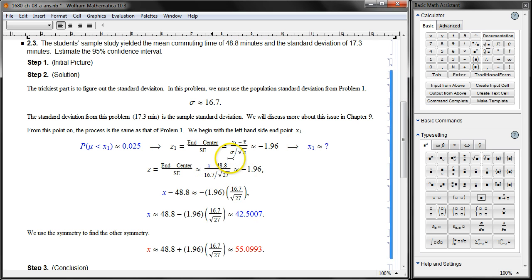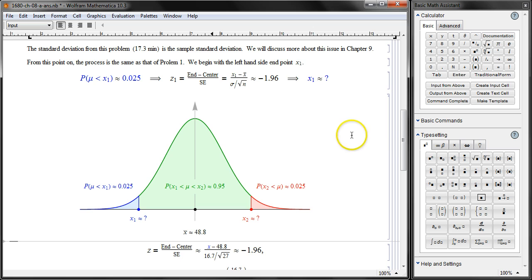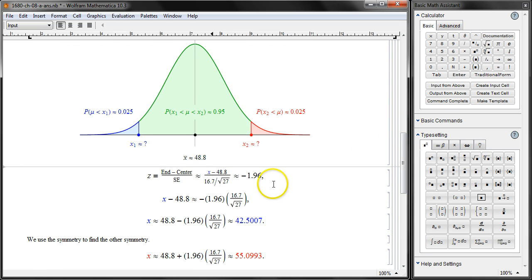And here are the technical steps. The x minus center over SE is negative 1.96, but in the SE computation, please note that we used 16.7. If you use 17.3, we cannot use the normal table. You have to use something else here.